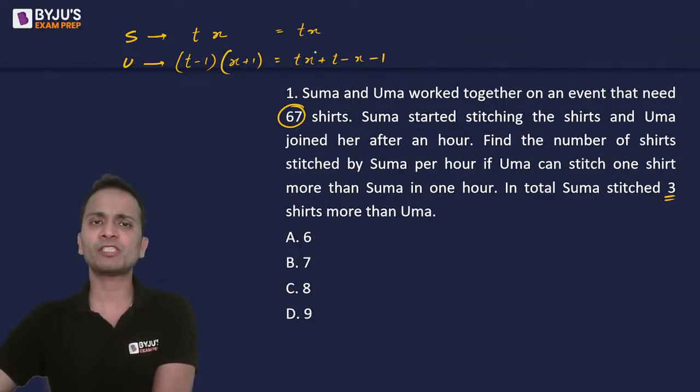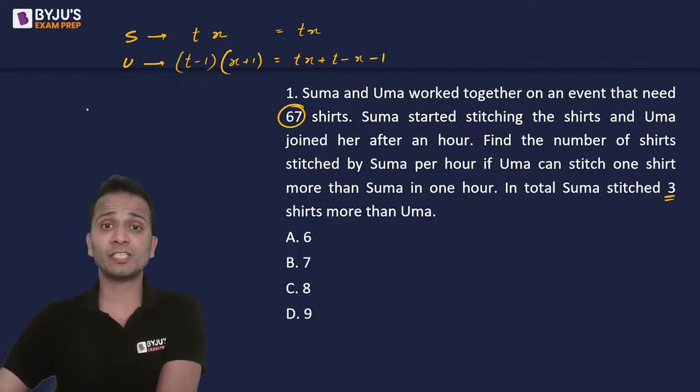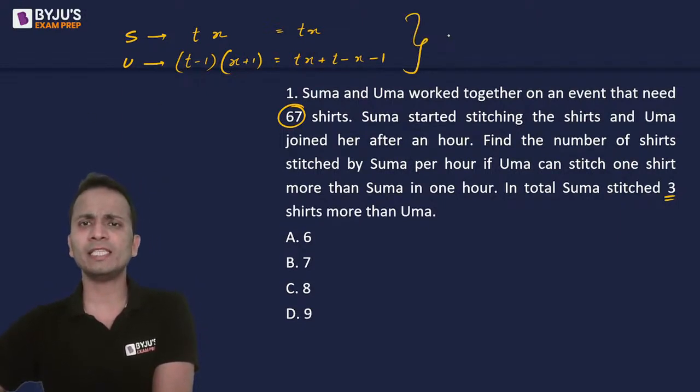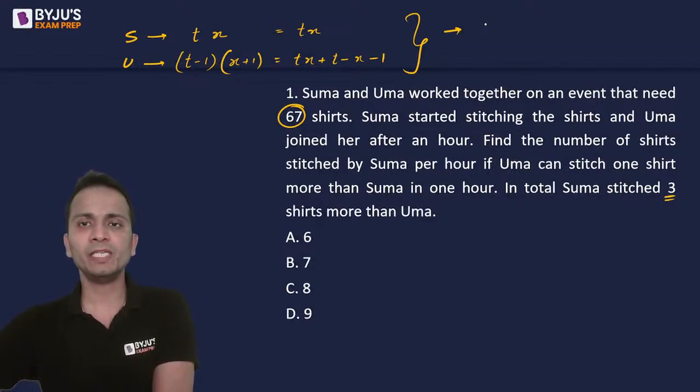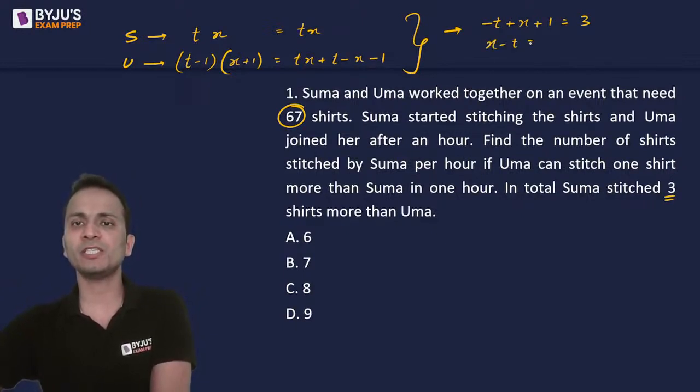So number of shirts stitched by Suma minus Uma. So this first value minus the second expression is given as 3. So I directly write the subtraction of this. This minus this, that is it will be minus T plus X plus 1 is equal to 3. Okay. So it is given that X minus T is equal to 2. All right, X minus T is equal to 2, or X is equal to 2 plus T, right?